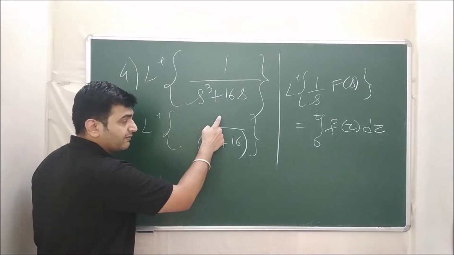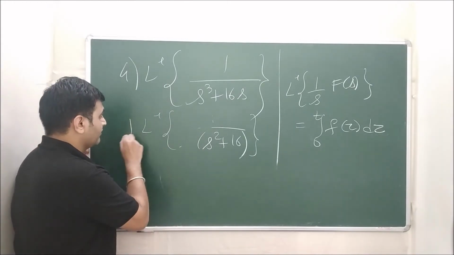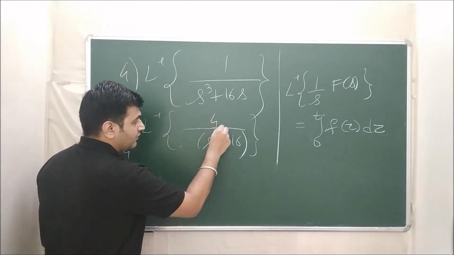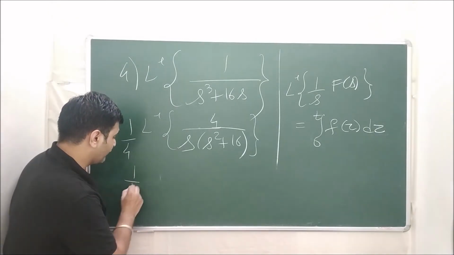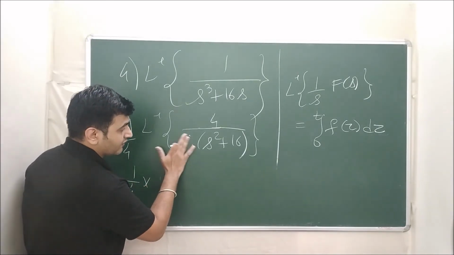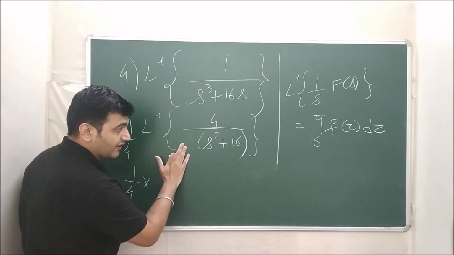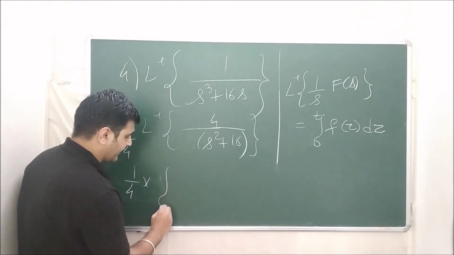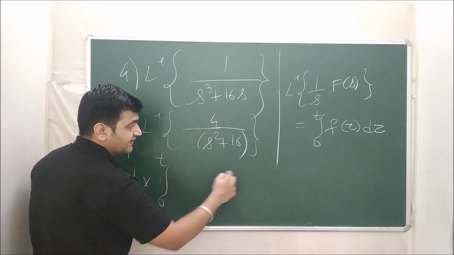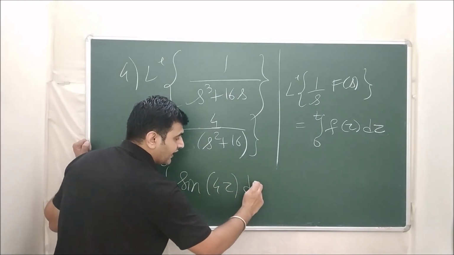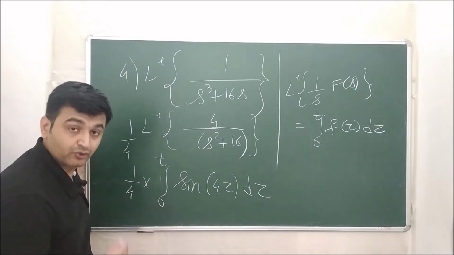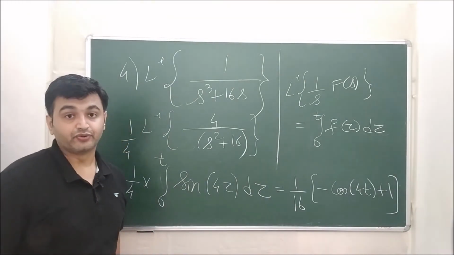Kind of, you can give me. What to do? You have to multiply by 4 over here. So you have 1 by 4 and 4. This is the adjustment I am doing over here. Now this is 1 by 4. What is Laplace inverse of this quantity? You ignore your s. What is this? You integrate, integral 0 to t. What is this? This is nothing but sine of 4 tau. So if I now integrate this, I get my answer. So this is the answer you get.